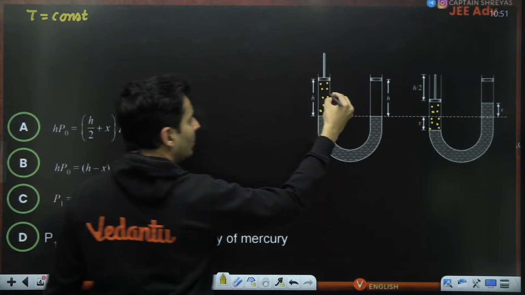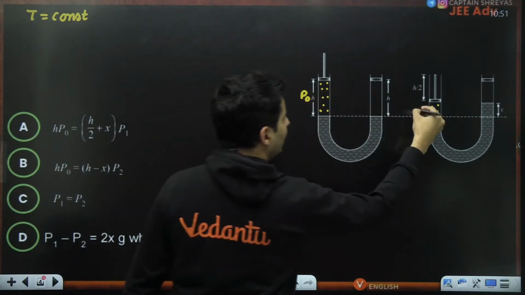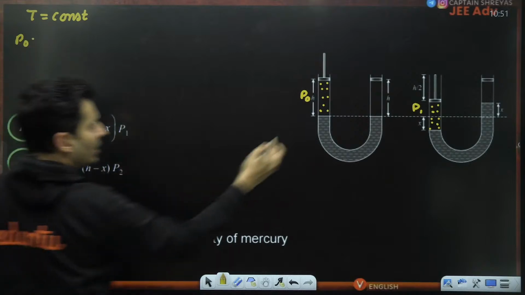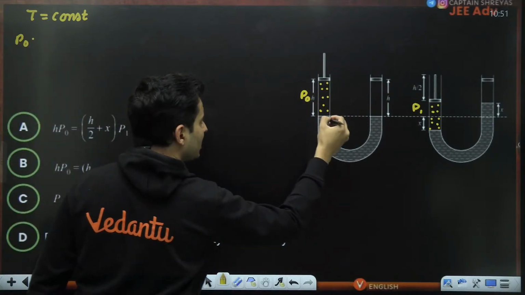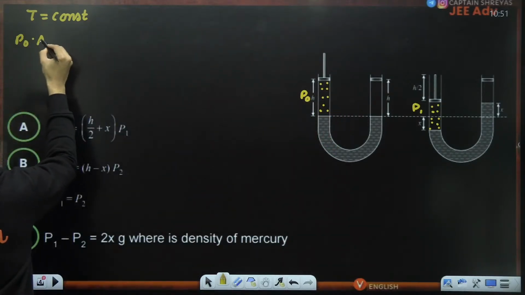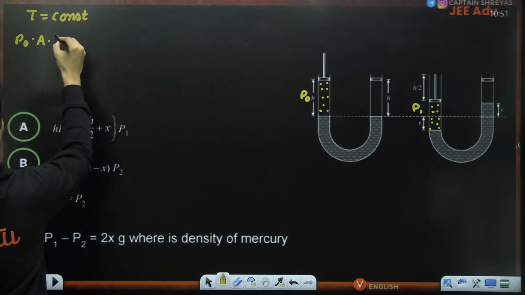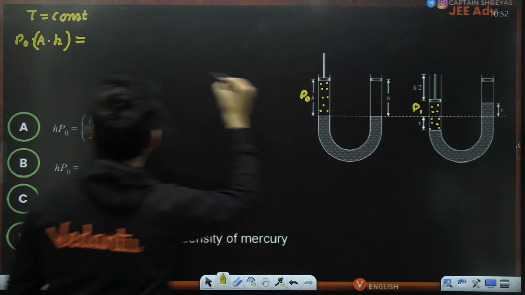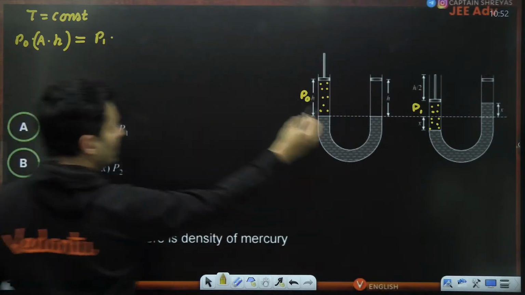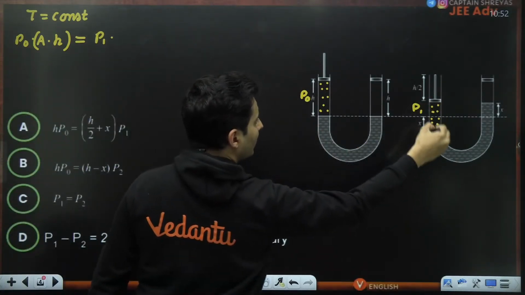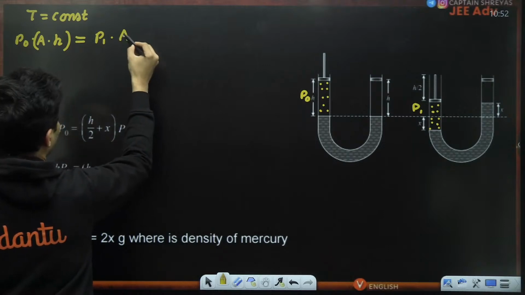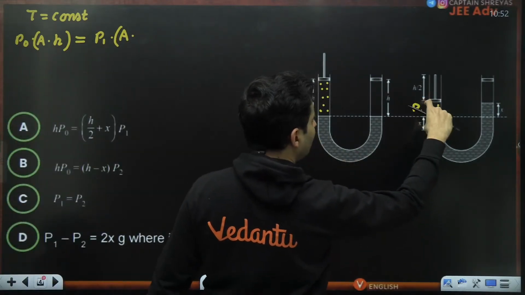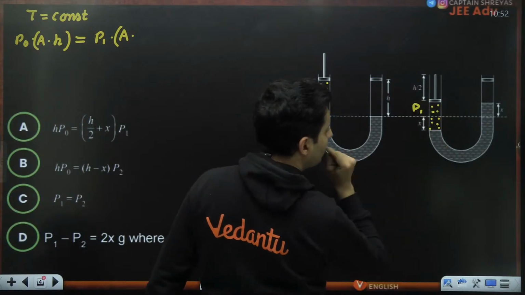So right now here the pressure is P naught, then the pressure becomes P1. So can I not say P naught into volume? Volume will be area of cross section into the length of the column. So area of cross section into the length of the column H, that is the volume, is equal to final pressure, which is P1, into the volume. Now area of cross section into the length. What will be the volume? Just think about it. It will be area into the length. Now the length, how much will it be?